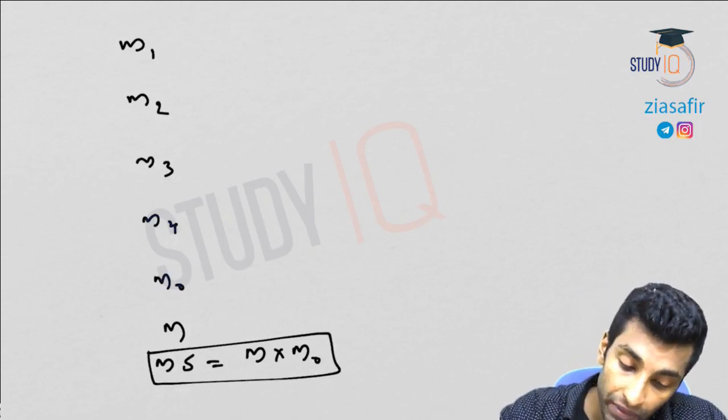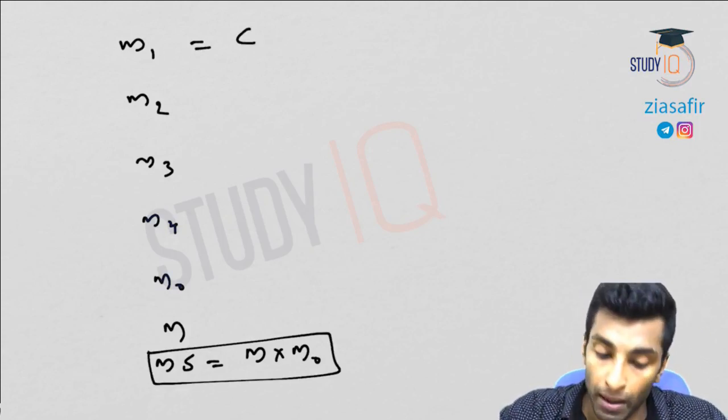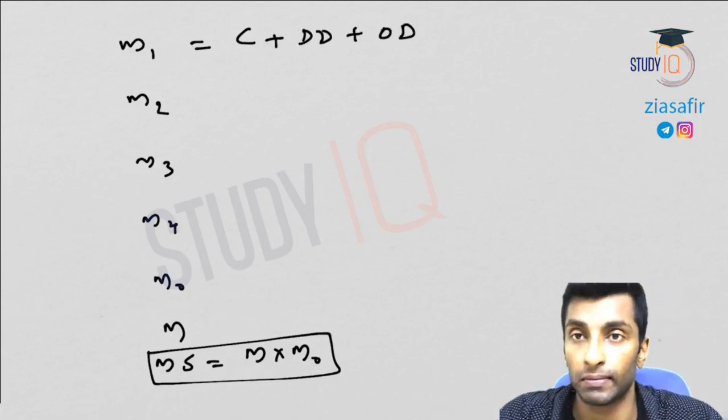What is M1? M1 is nothing but the currency plus the demand deposit plus other deposits.